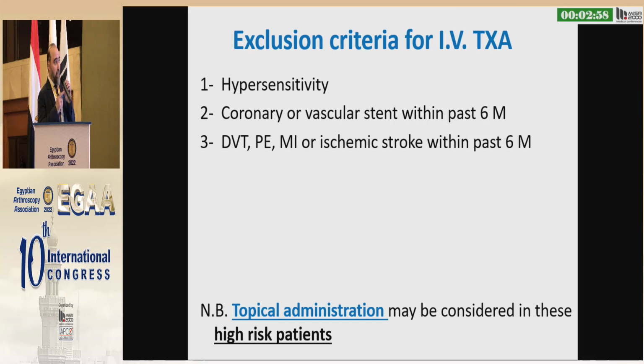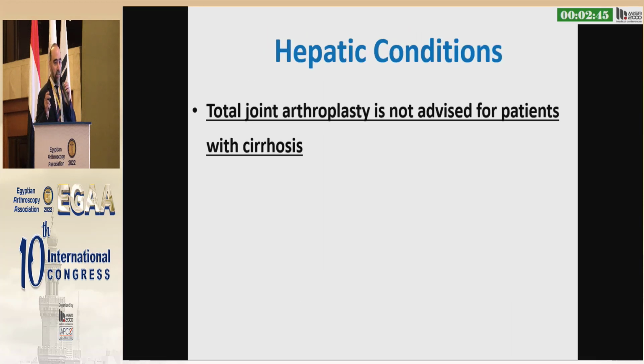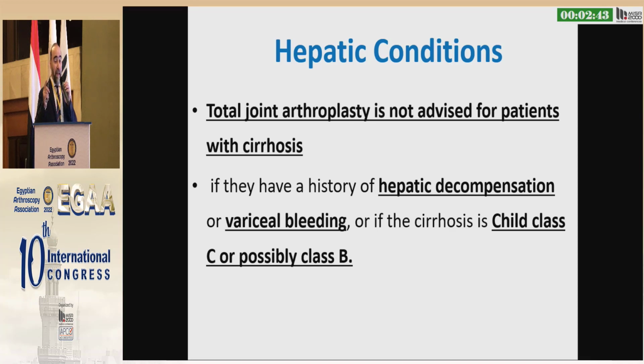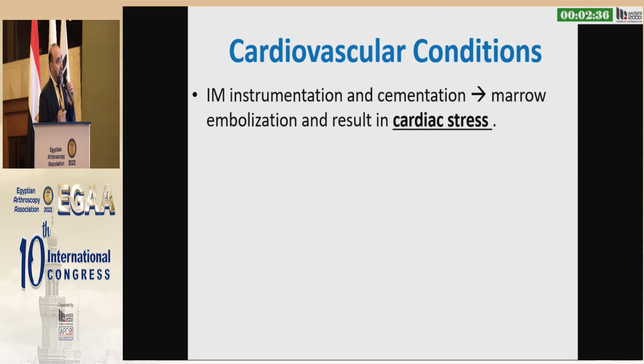And it's contraindicated in those who had coronary vascular stents, which are very common in Egypt, within the previous 6 months, or DVT, PE, MI, or ischemic stroke within the past 6 months as well. Hepatic conditions: please don't use it in Child class B and C. I wouldn't touch these patients with elective total joint arthroplasty.